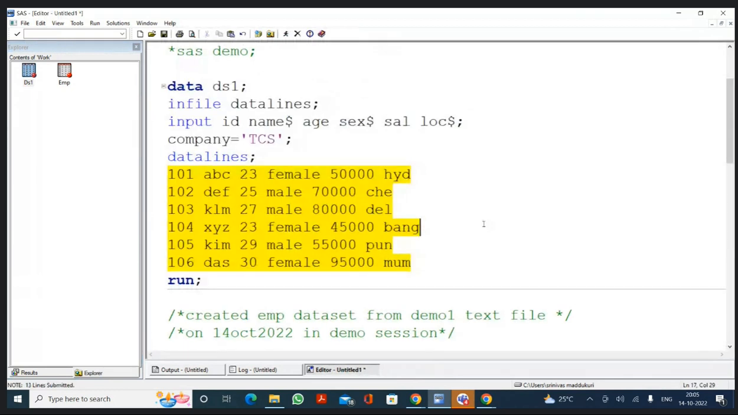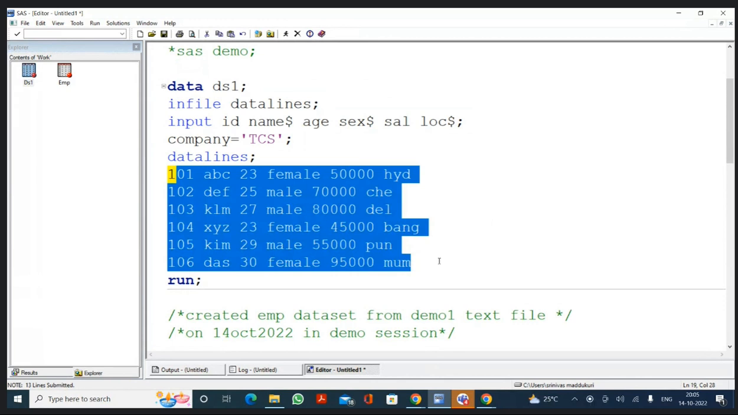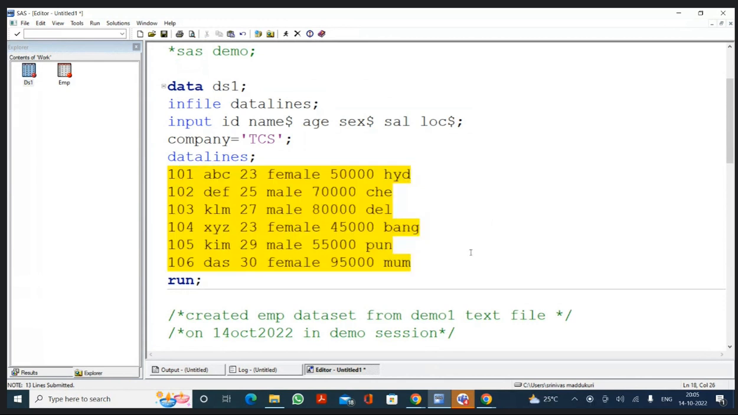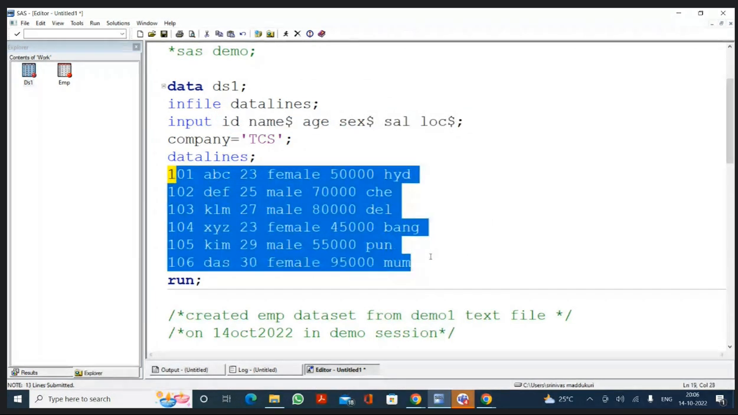It should be before the data lines only. Once you have the data lines, you should not have anything other than the data. You should not write it in the input statement. You should write only the variables according to the data. You cannot write an extra variable.